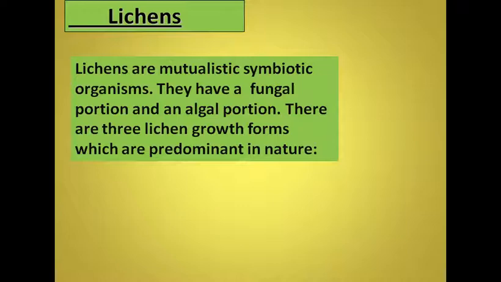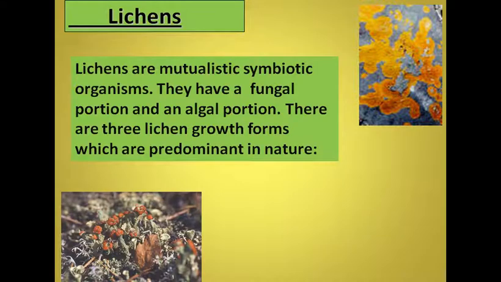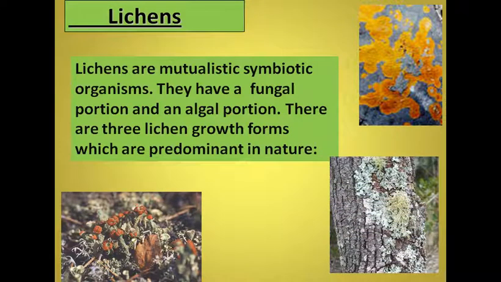Fungi are also important components of lichens. And what are lichens? Lichens are mutualistic symbiotic organisms. That means they have a mutually beneficial association between a fungus and an alga. There are three lichen growth forms which are predominant in nature. You can see crustose, foliose, and fruticose types. You will study about them in the second year. So this is crust-like, as you must have seen on the barks of large woody trees.